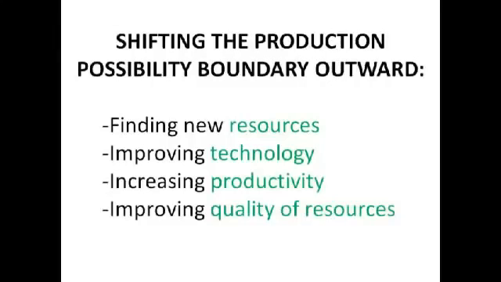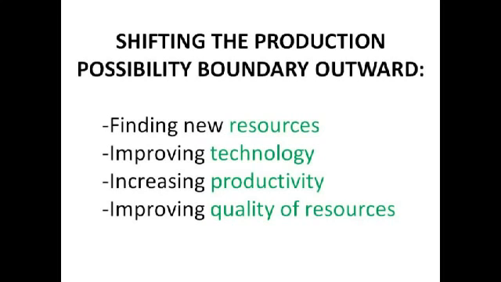So, what would cause the PPB to shift outward and thus increase our maximum potential output? There are four main factors, so that would be finding new resources, improving technology, increasing productivity, and improving the quality of resources. If we find new resources, so for example new factors of production, it means that we are able to produce more. And I'll give you some examples to show this.